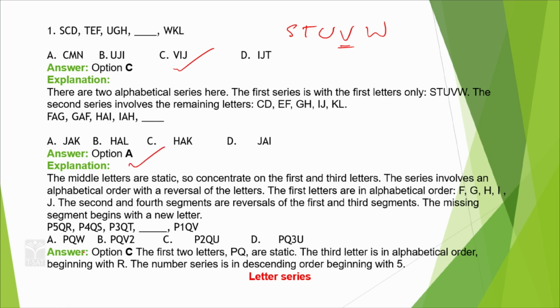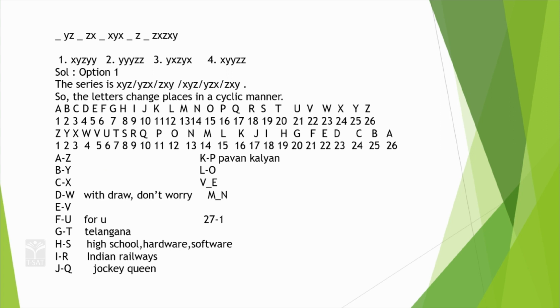Okay. Now, see another question here. P5QR, P4QS, P3QT, P1QV. Which is the answer? So, here the first 2 letters P5, P4, P3. So, answer should be P2, means option C is the correct one. You can see it very clearly by observing those things.